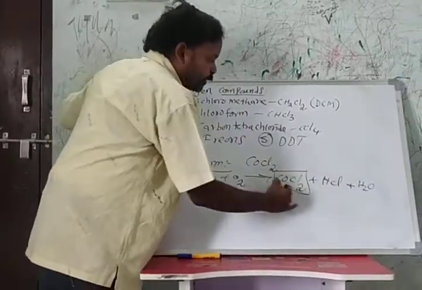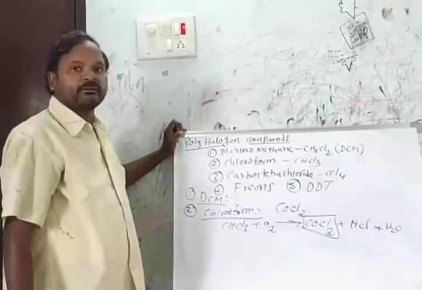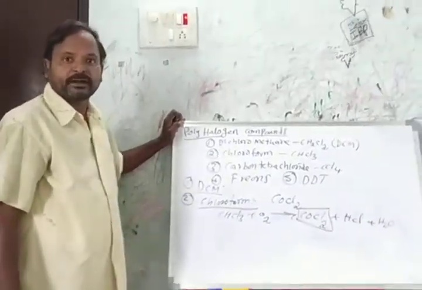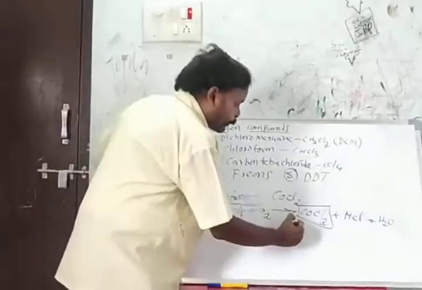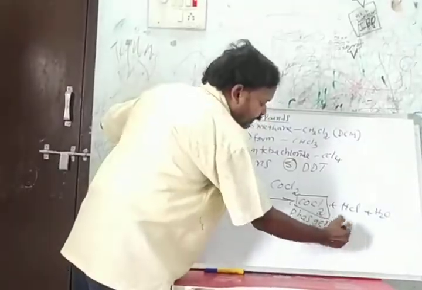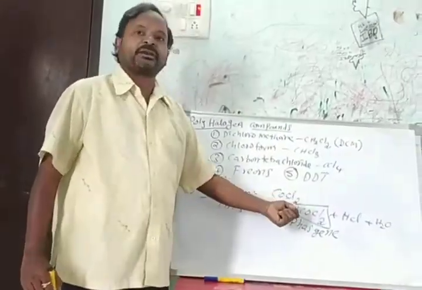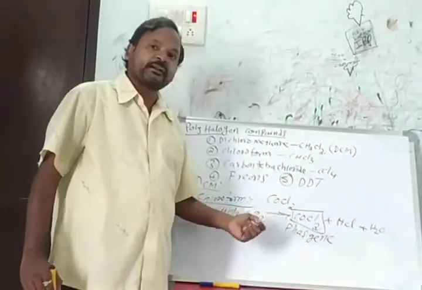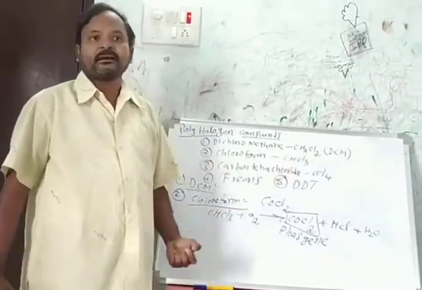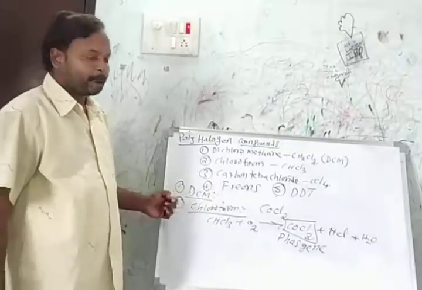This COCl2 is a poisonous gas. COCl2 is called carbonyl chloride. This is also called phosgene. Carbonyl chloride, or COCl2, we call phosgene. This is the importance of chloroform.